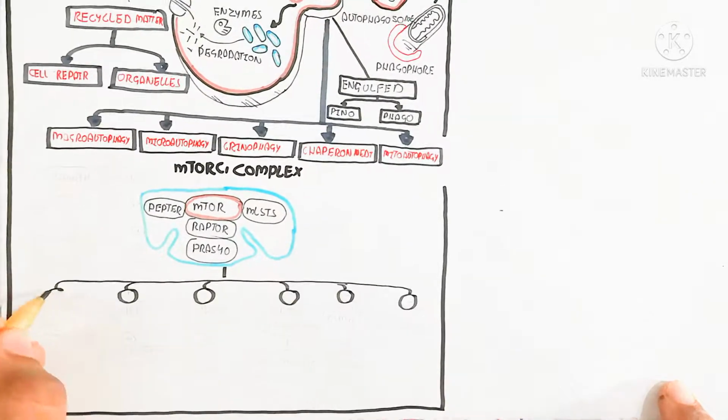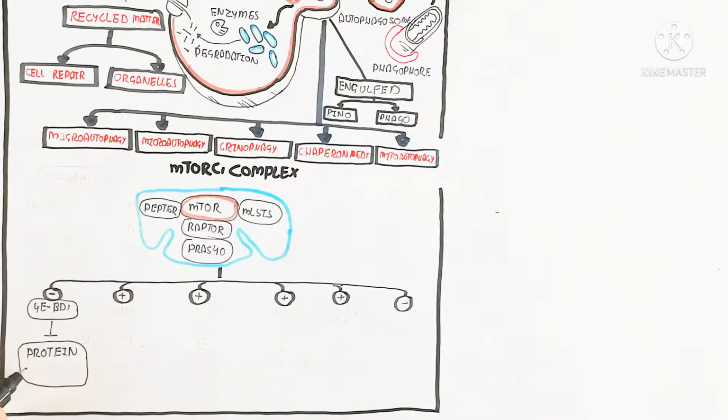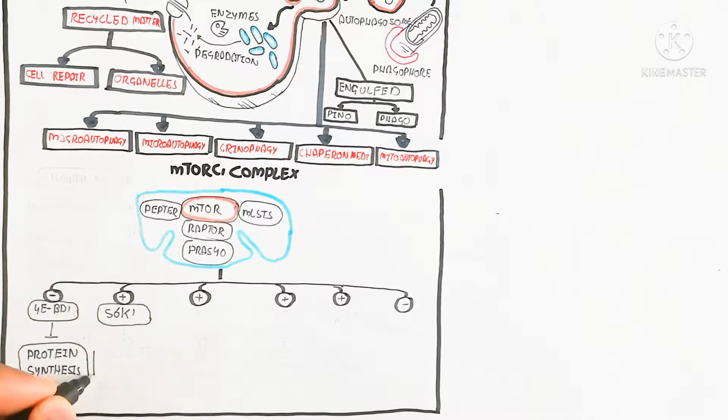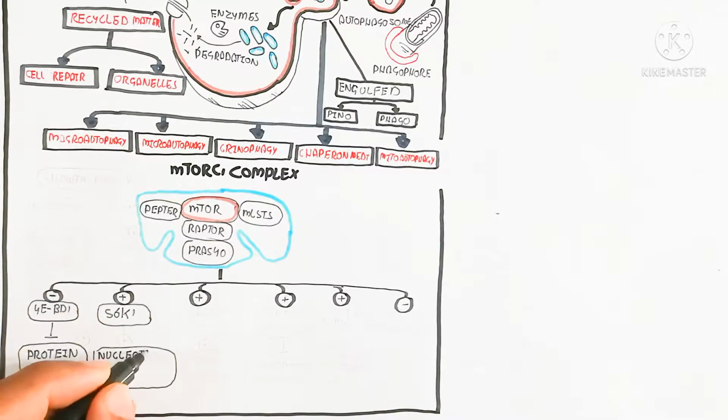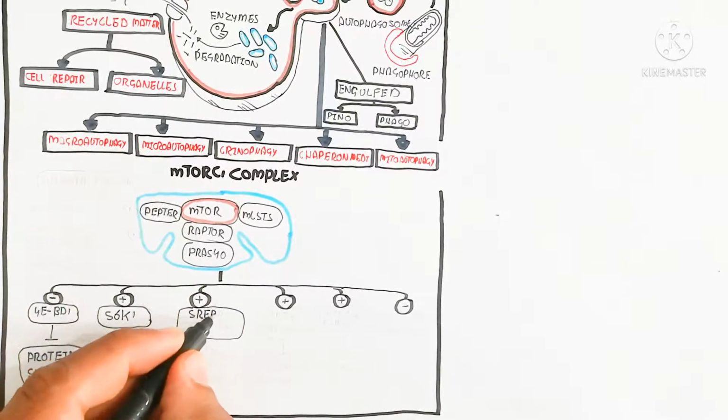So the mTORC1 complex contains DEPTOR, MLST8, RAPTOR, and PRAS40, which stimulate and inhibit 4EBP1, which is used for protein synthesis inhibition.